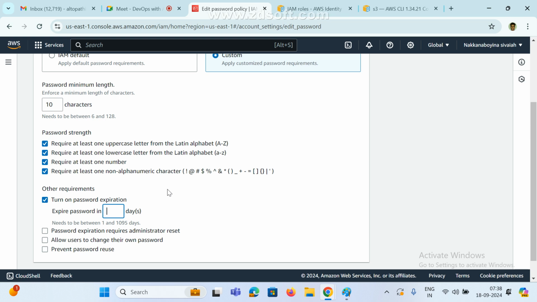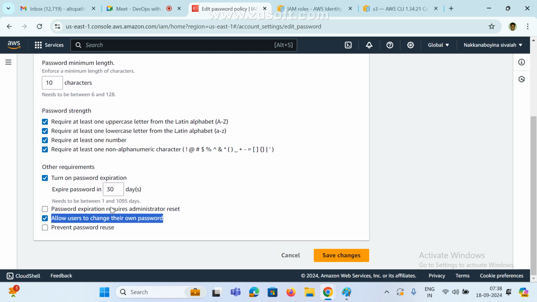So we are resetting the password again. For example, every 1 month the password should expire. If we want, we need a reset, and we can also require an administrator reset. Who will reset your password? So expire, and allow users to change their own password. After 30 days, the user can change their password.